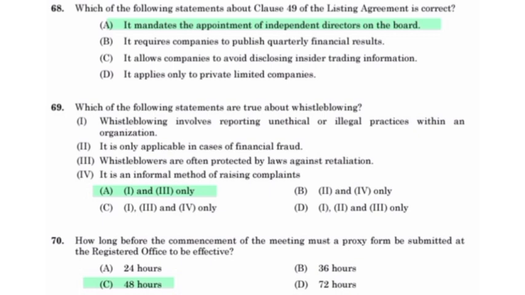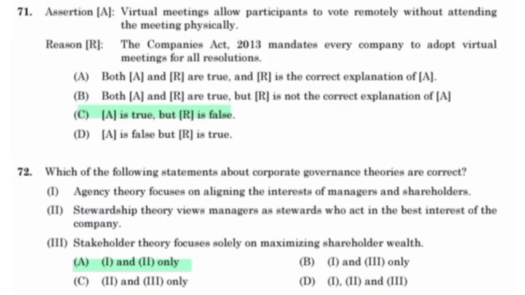Which of the following statements are true about whistleblowing? Whistleblowing involves reporting unethical or illegal practices within an organization. Whistleblowers are often protected by laws against retaliation. How long before the commencement of the meeting must the proxy form be submitted at the registered office to be effective? 48 hours. Assertion: virtual meetings allow participants to vote remotely without attending the meeting physically.